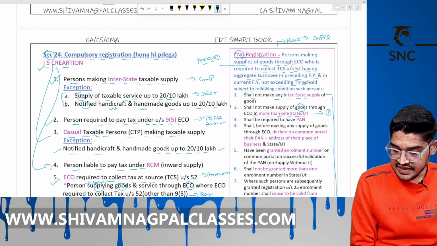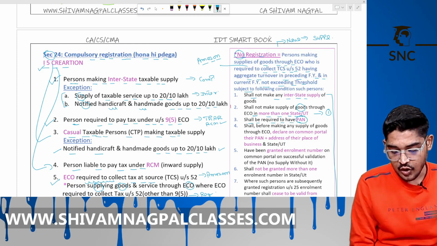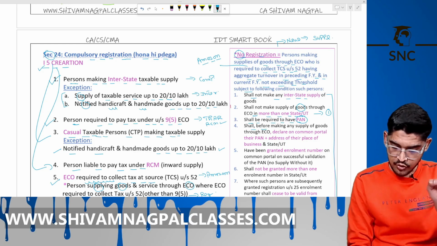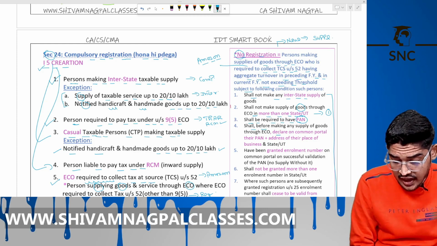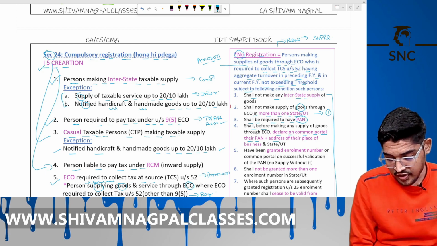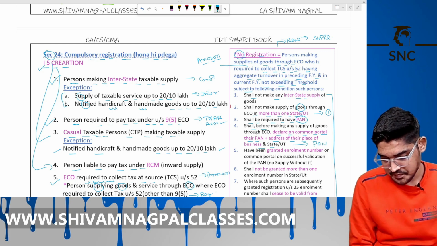Now shall be required to have a PAN card. Now shall, before making any supply of goods through the ECO, declare on the common portal their PAN and address of the place of business and state and duty. They have to provide their PAN on the GST portal.